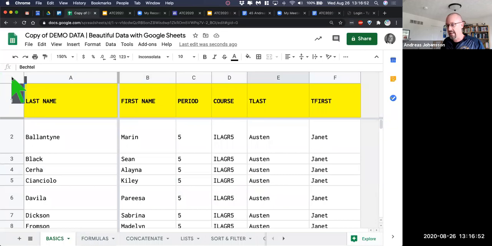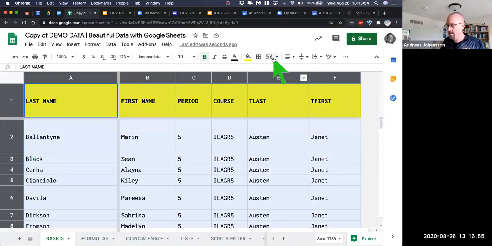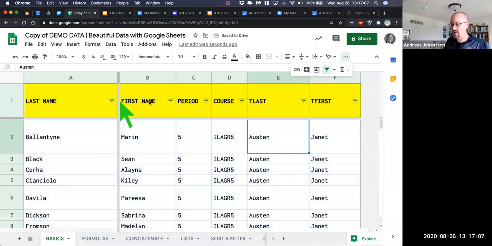We're going to highlight the whole spreadsheet again, and then we're going to maneuver up here in the toolbar. This is difficult because we're zoomed in, but we're going to look for this button that says create filter. It looks like a champagne glass or a martini glass, I think. We're just going to click there. We're going to go bloop. And what you'll get is some of these green drop-down menus for each